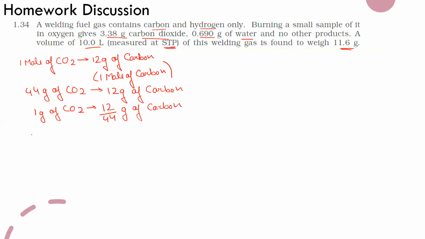In the question we are given 3.38 grams of CO2.